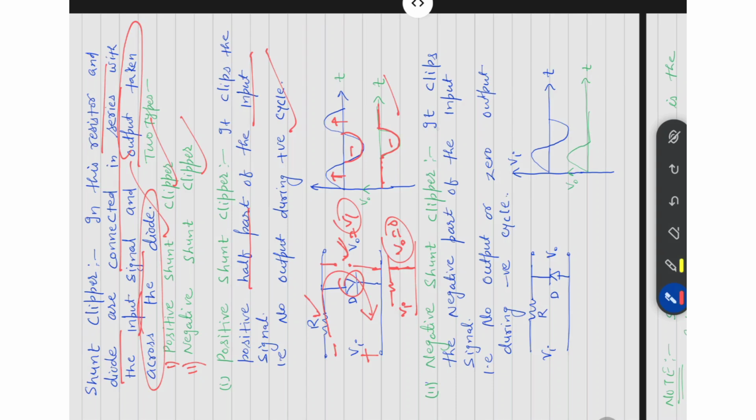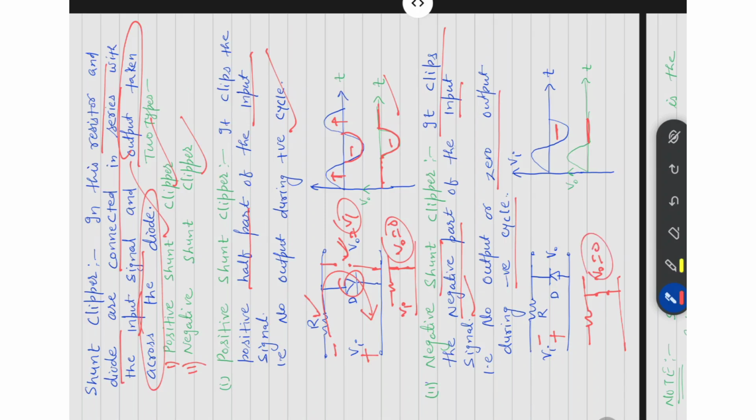Similarly, the negative shunt clipper clips the negative part of the input signal. It removes the negative part of the input, so the negative part is removed in the output signal. Using this circuit is known as the negative shunt clipper. There is no output, or 0 output, during the negative cycle. How? When the negative cycle is applied, the diode will be on, in forward bias. Then both terminals will be shorted, so V0 will be 0.